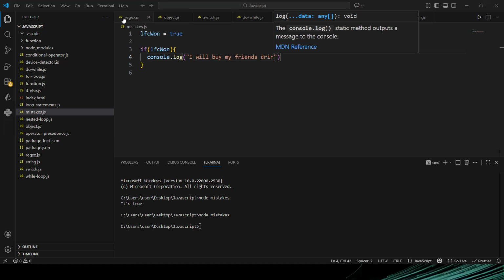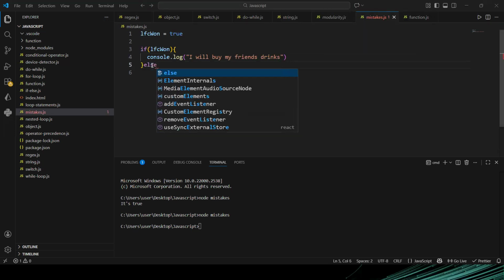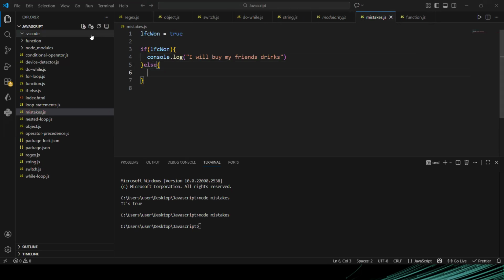So what if Liverpool loses? That means they did not win. So now, if Liverpool wins the match, I'll buy drinks for my friends.